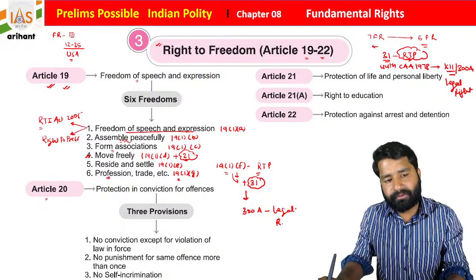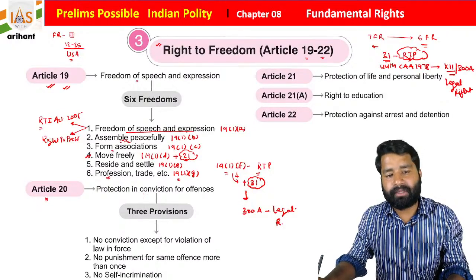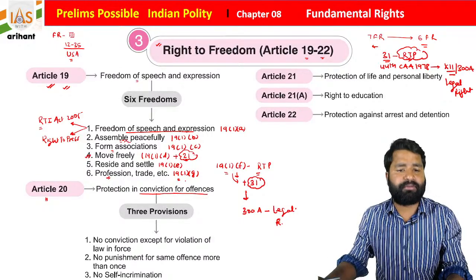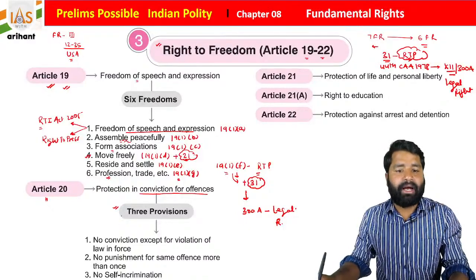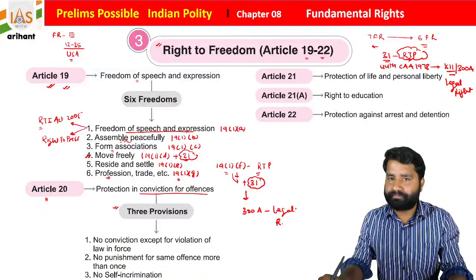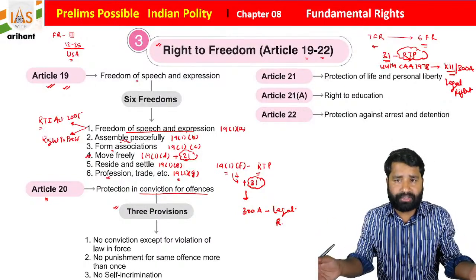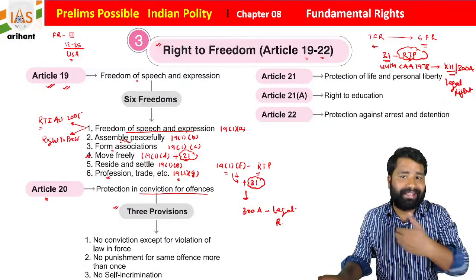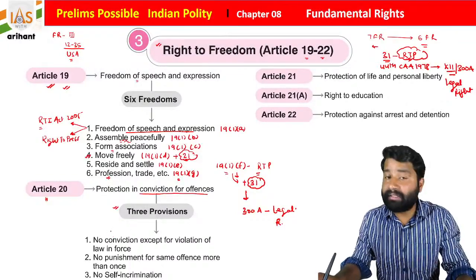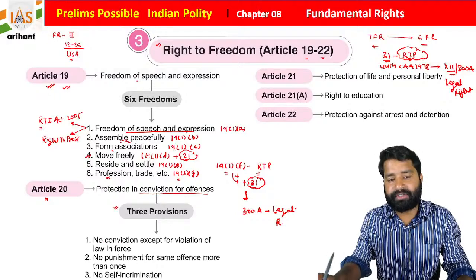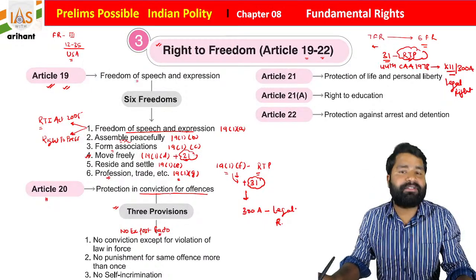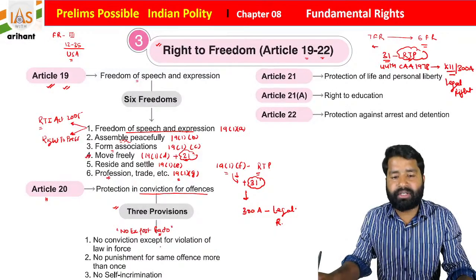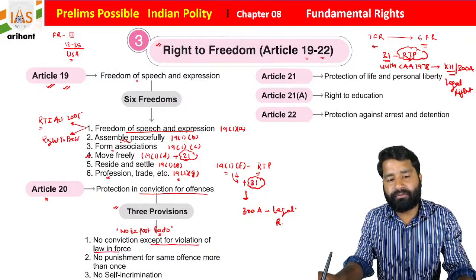If you see Article 20, students, this is about protection in respect of conviction for any offense. So, students, there are majorly 3 provisions. Let's suppose it is your freedom, no one can arrest you without any cause, without breaking law. So Article 20 clause 1 is mentioning no ex post facto. What does it mean, students? No conviction except for violation of law in force.